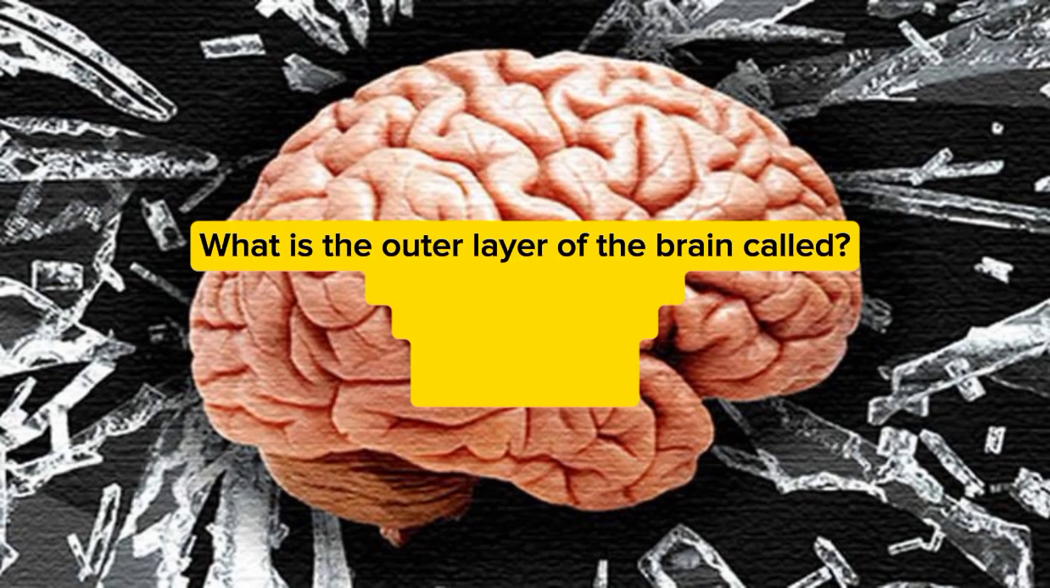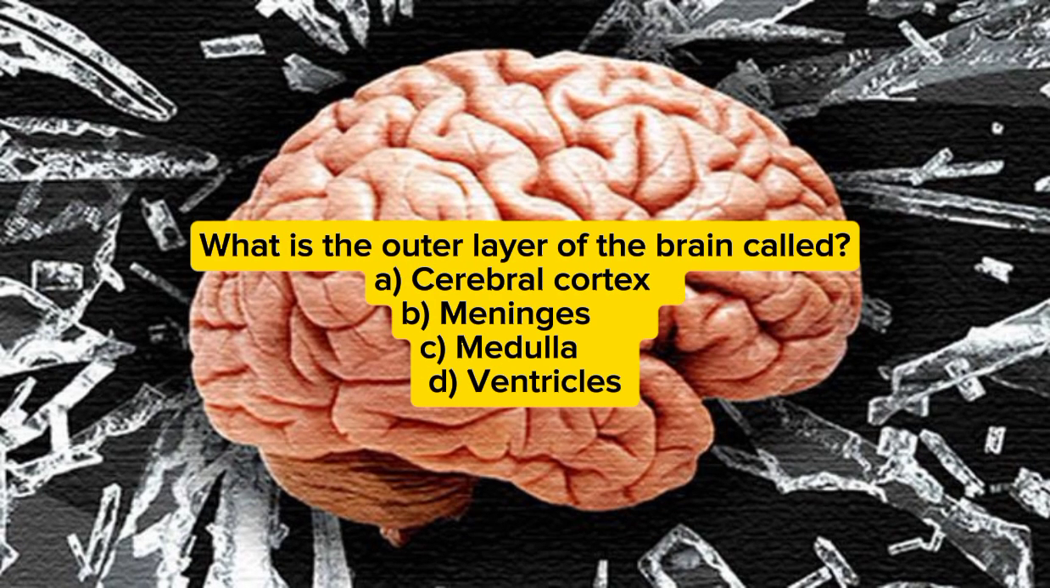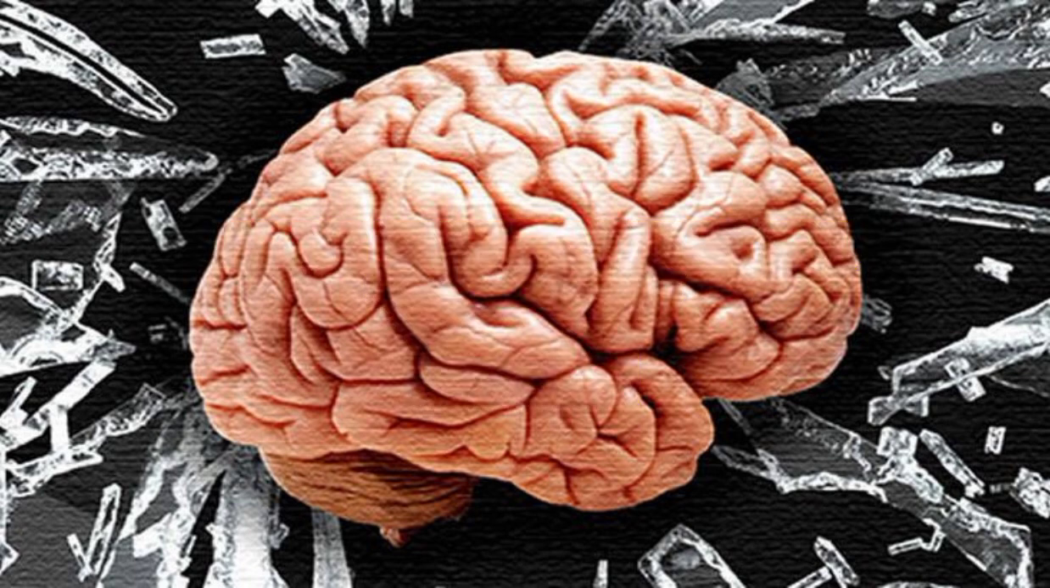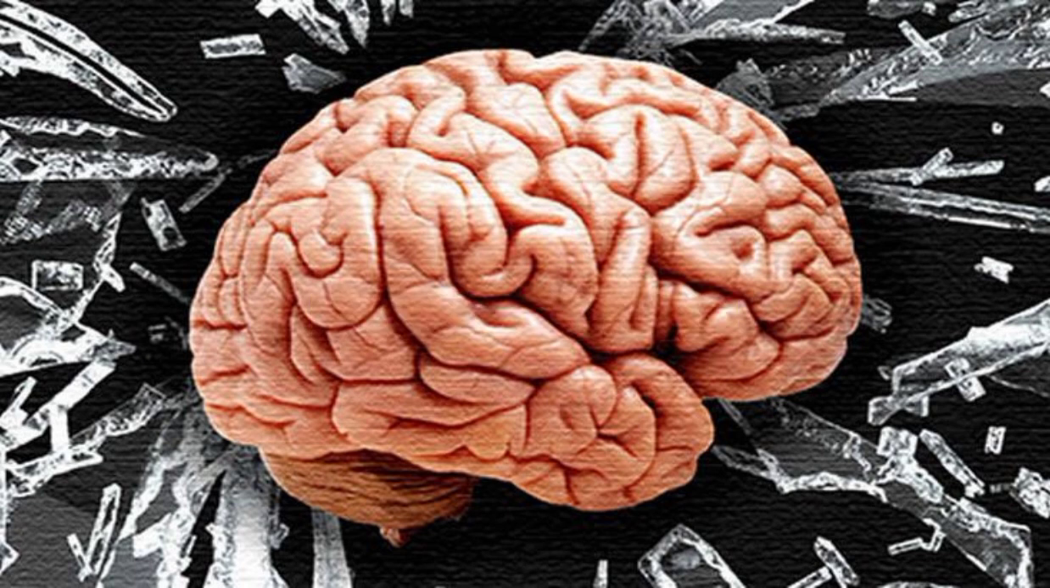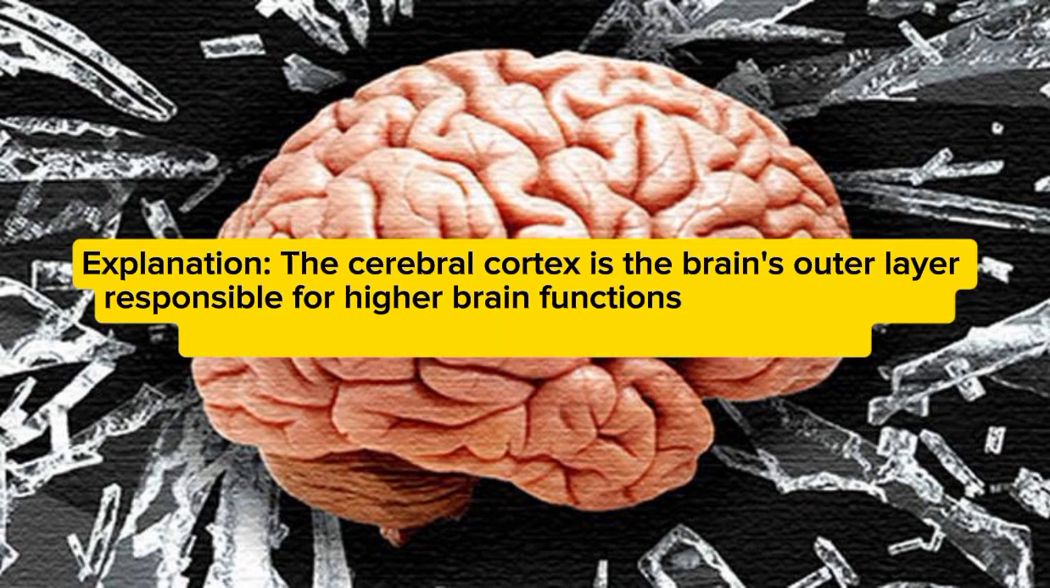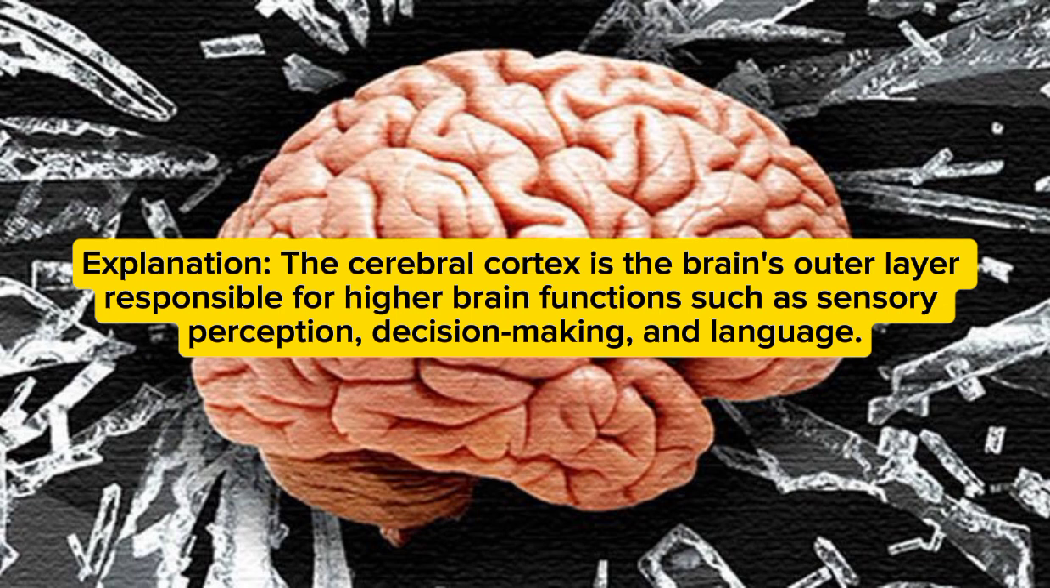What is the outer layer of the brain called? A. Cerebral cortex, B. Meninges, C. Medulla, D. Ventricles. Answer: A. Cerebral cortex. Explanation: the cerebral cortex is the brain's outer layer, responsible for higher brain functions such as sensory perception, decision-making, and language.